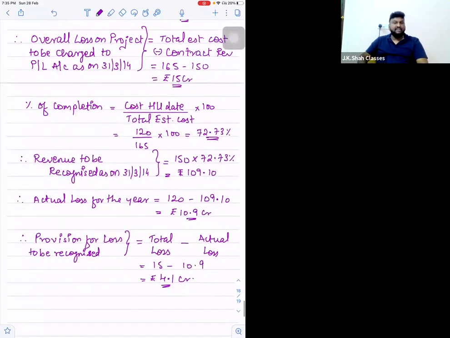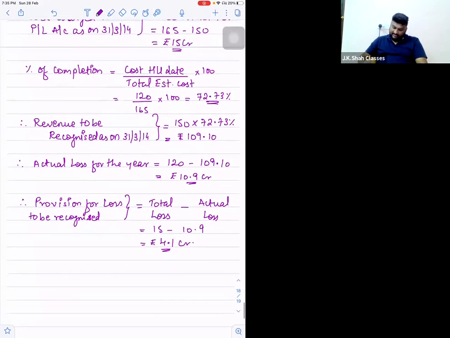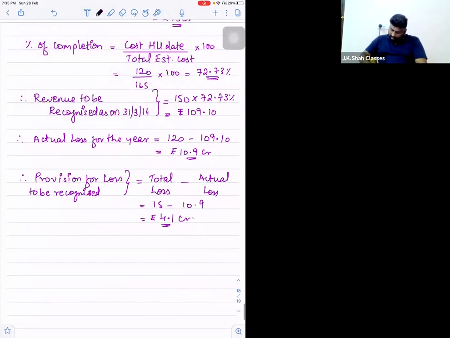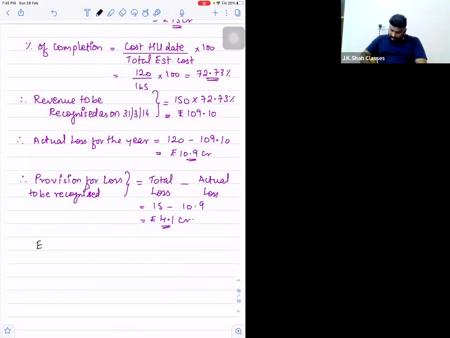Now we'll draft the format of the P&L. Extract of P&L account for the year ended 31st March 2014.